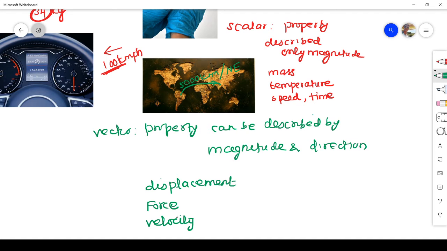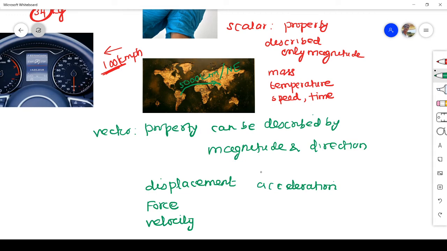So how the object is changing its position and at what rate, in which direction and at which speed. So it has both magnitude and direction. These are all vector quantities, and additionally you can say acceleration.